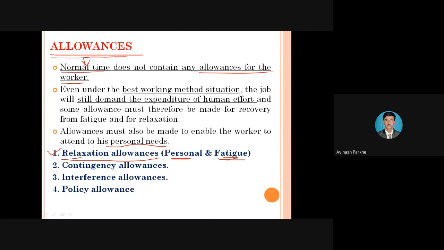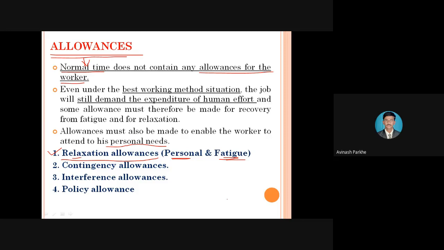In that 8 hours, out of the total time, 5% weightage is given to men, in which he can satisfy his personal needs, like drinking water and washing the hands. And 7% is given to women. So for women, an extra 2% is given as compared to men. So 7% is assigned to women, and the remaining 5% is assigned to men.